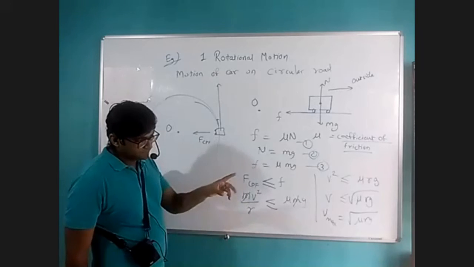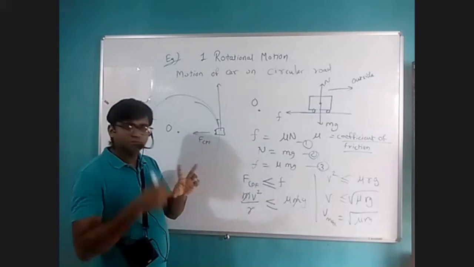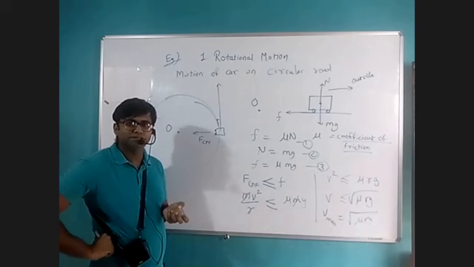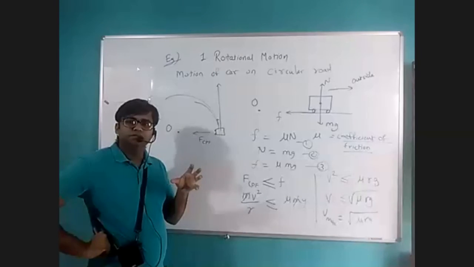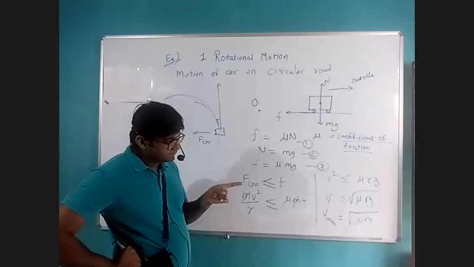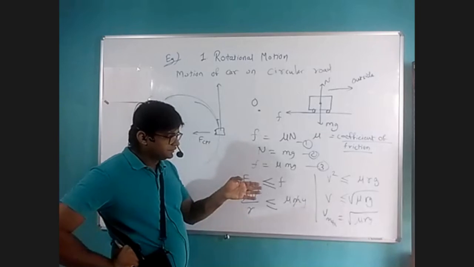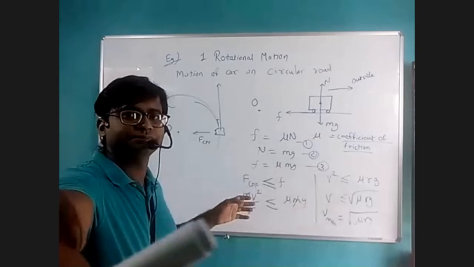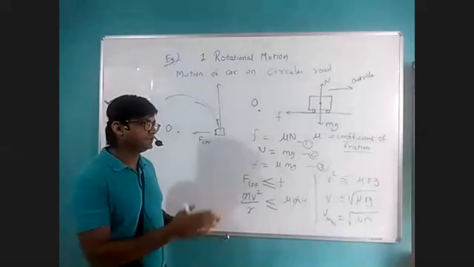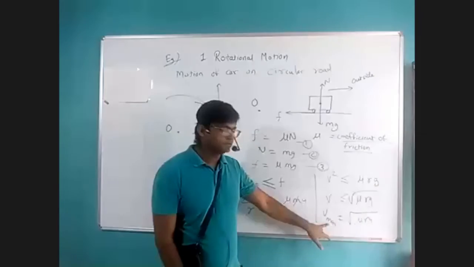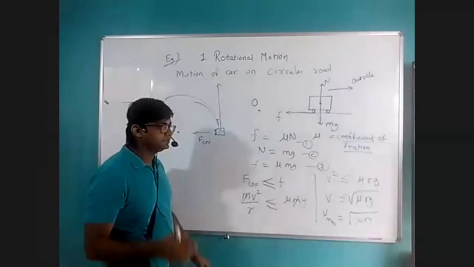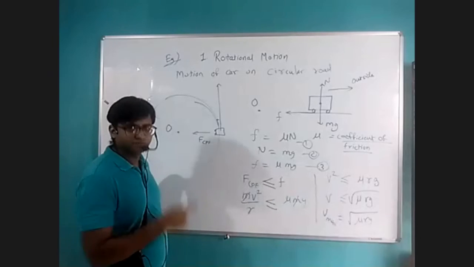So we have two things which are in our control, mu and r. Mu is the coefficient of static friction. It depends on the quality of your tires and the roads. And g is again constant. This r depends on the turning radius. So if you take a larger turn, you can take that larger turn at a higher speed, and if you are taking a shorter turn, then you should reduce the speed.